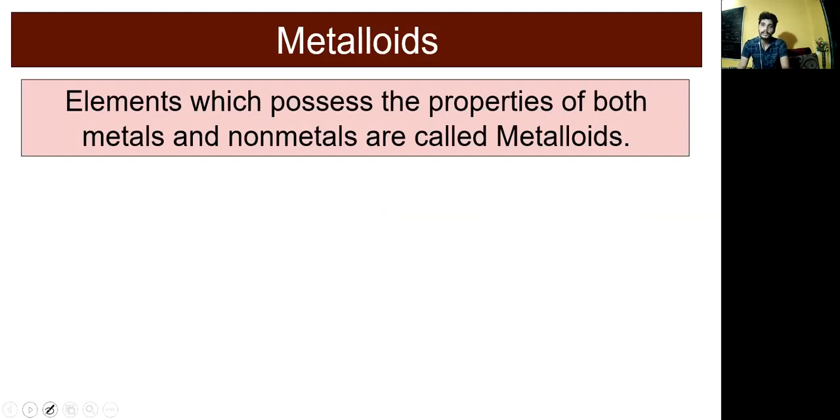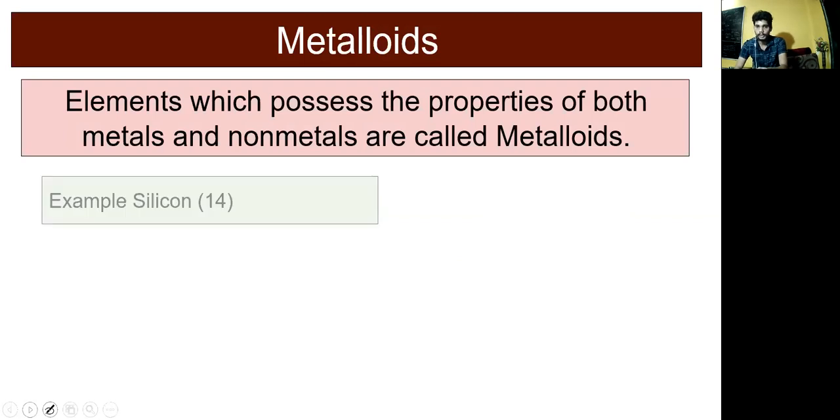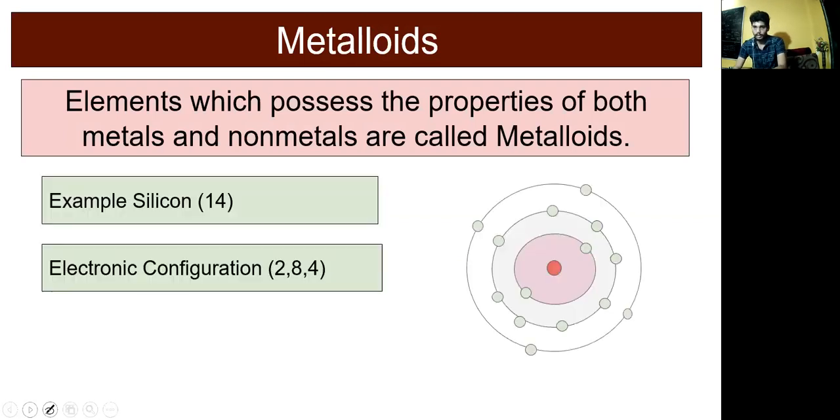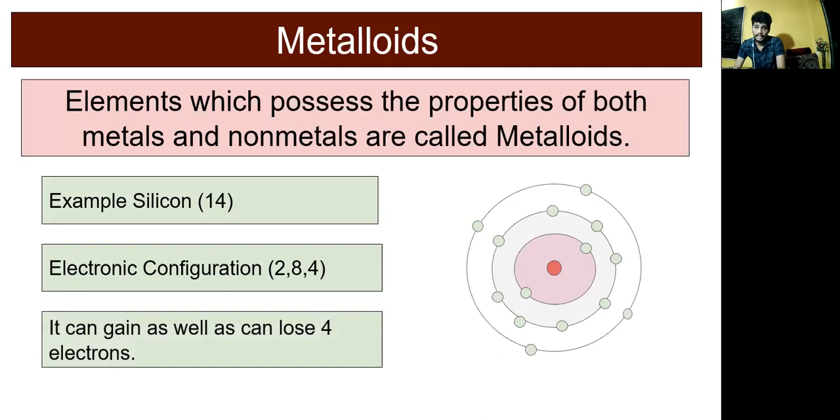Now, metalloids. Elements which possess the properties of both metals and non-metals are called metalloids. Example: silicon, atomic number 14. It has 4 electrons in the outer shell; it can lose them, and for completion it can also gain 4 electrons.